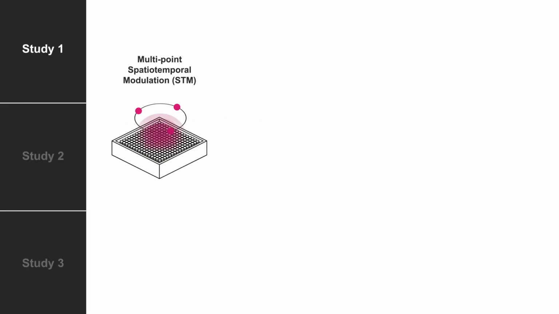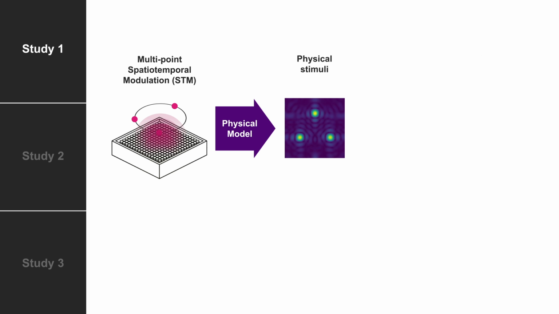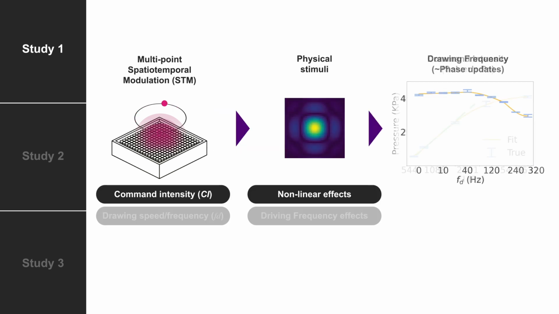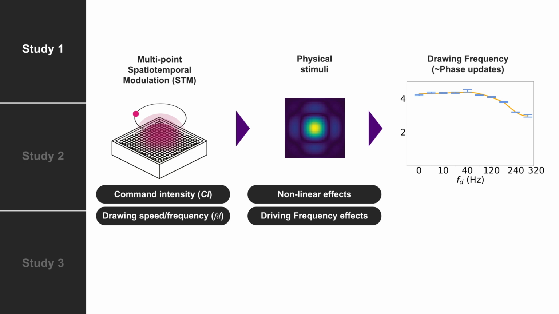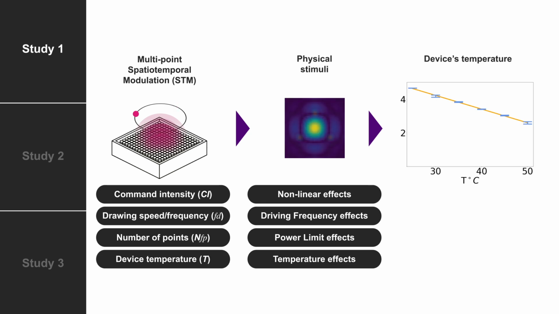The first study characterizes the effect of each spatial-temporal modulation parameter on the physical stimuli. This includes the nonlinear effect introduced by command intensity, the driving frequency effect introduced by drawing frequency, the power limit effect introduced by the number of focal points, and the temperature effect introduced by device heating.